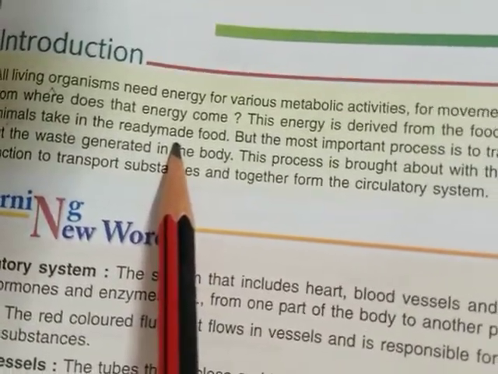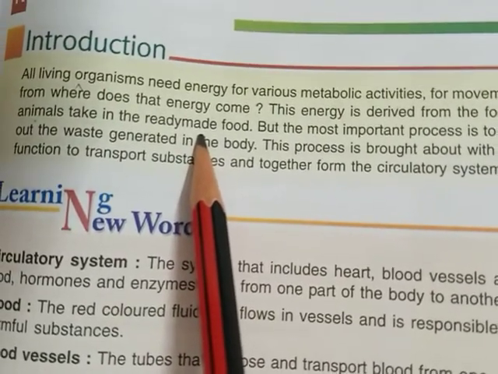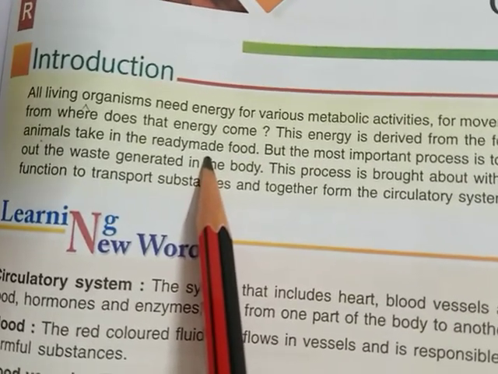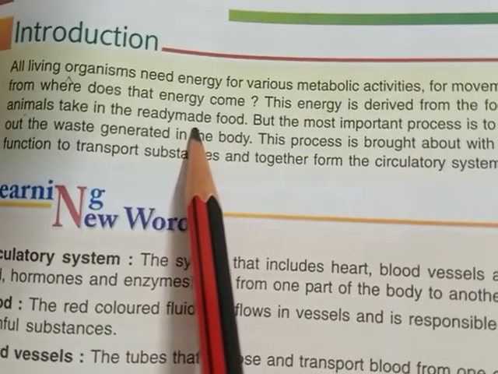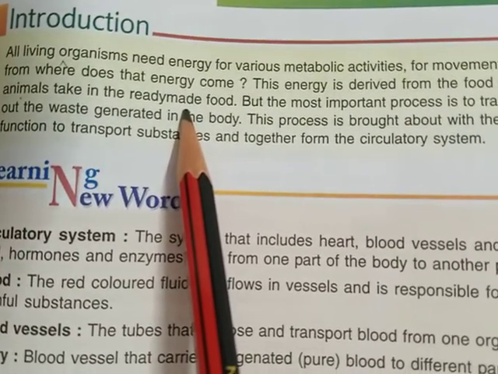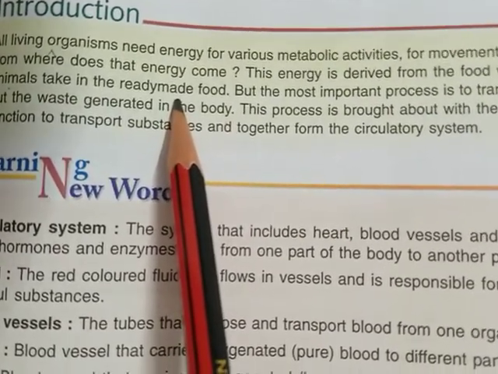As you all know, plants prepare their food by the process of photosynthesis, so they are known as autotrophs. And all the animals depend on the food which is prepared by the plants, that is, they depend on ready-made food, so they are known as the consumers.